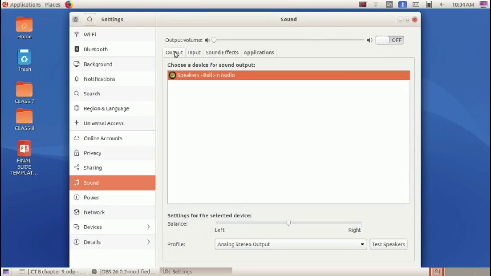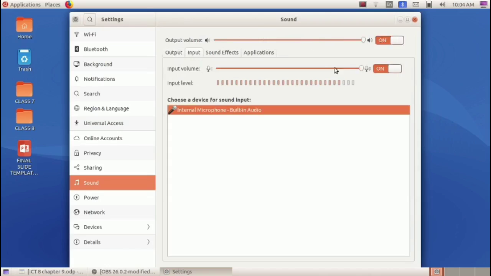Here we can see the output tab and input tab. We can make the necessary changes by dragging the sliders here. See, we can increase the output volume. Then from the input tab, we can increase or decrease the input volume. So from the output and input tabs, we can make necessary changes by dragging the sliders for input and output volume.